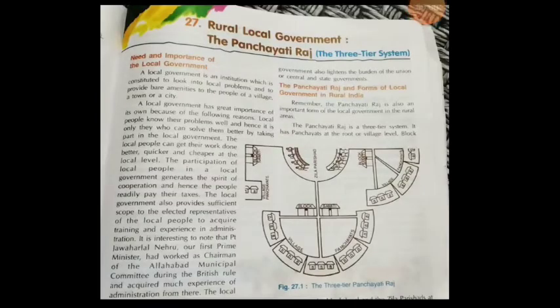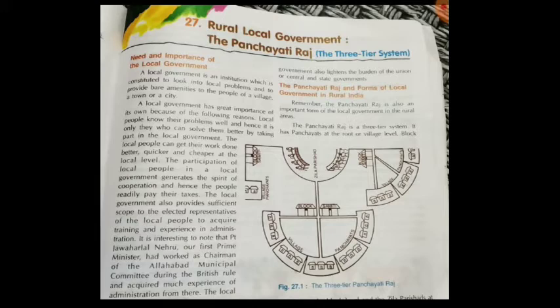Good morning, dear children. Today we are here with political science, lesson number 27, that is rural local government, the Panchayati Raj, that is the three-tier system. So in this chapter, we are going to learn about the local government, rural local government, and the Panchayati Raj system. Under Panchayati Raj system, we have three-tier system.